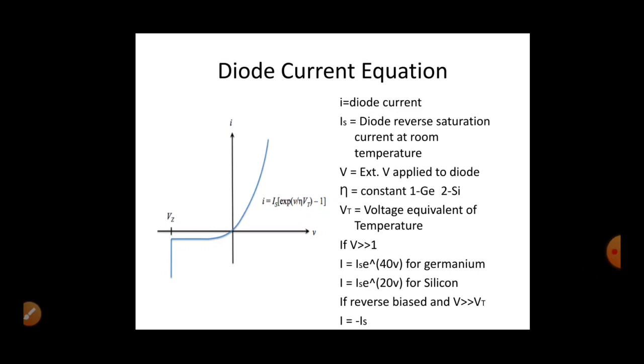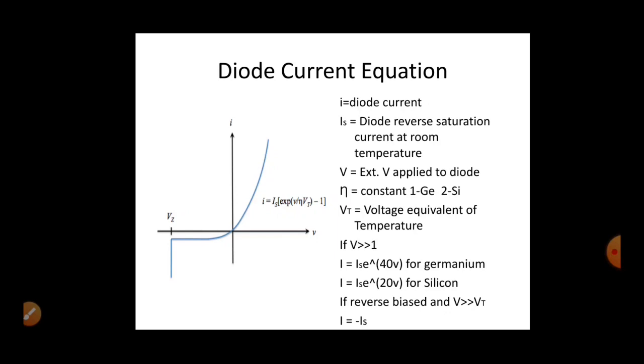Okay, so if we apply an external voltage of more than 1 volt, substituting all these values in this diode current equation, you will attain I is equal to Is into e power 40V for germanium, and for silicon you will attain Is into e power 20V. This equation itself tells you that the diode current is going to increase exponentially. This is in the case of forward bias.